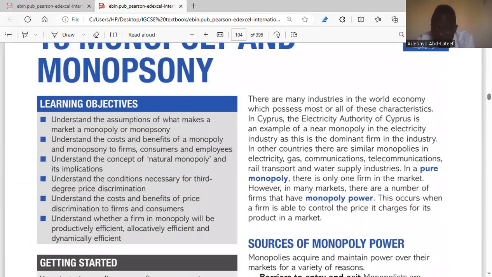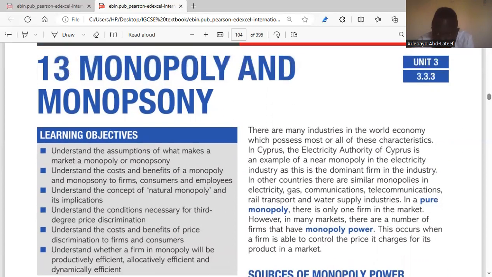They said there are many industries in the world economy which possess most of these characteristics. In Cyprus, the Electricity Authority of Cyprus is an example of a near monopoly in the electricity industry, as this is the dominant firm in the industry. So we call it a monopoly because it's dominating the industry. It's the only firm that takes dominance in that industry. So they are citing an example about Cyprus here, where the Electricity Authority is close to being a monopoly.